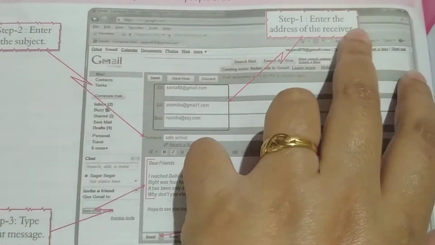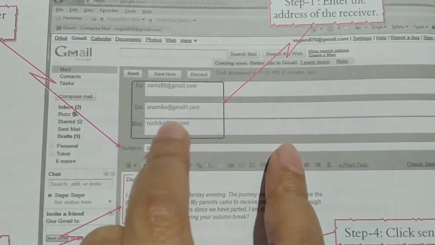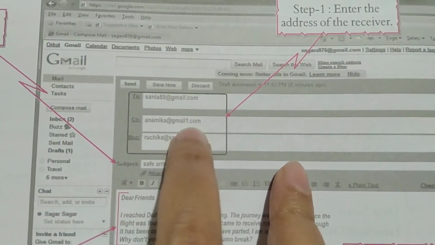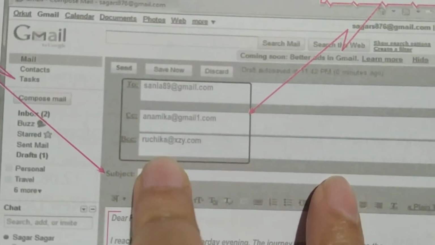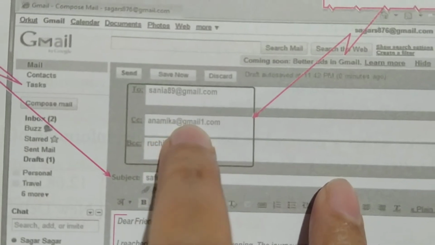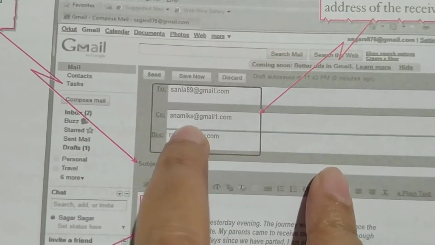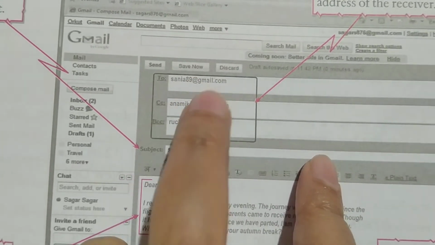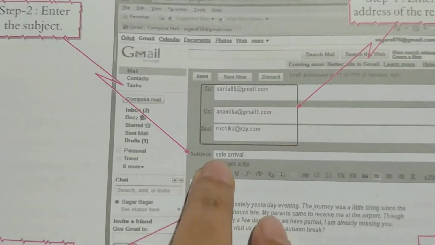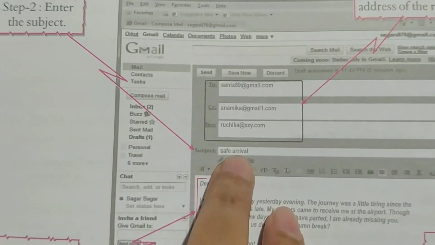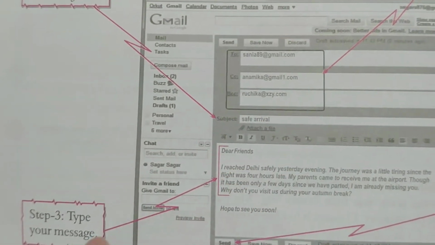Step 1. Enter the address of the receiver. This is how you enter the address of the receiver, the mailing address, which is in this way. Suppose here anamika@gmail1.com. You have to put the mailing address here, and then you have to write the subject. In the subject column, "Safe arrival." Just like here it is written, and the subject should be written in short.